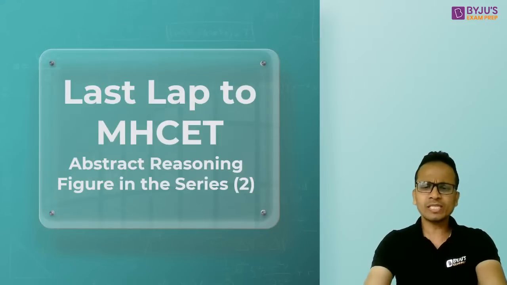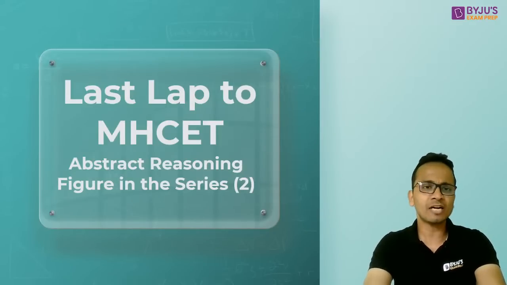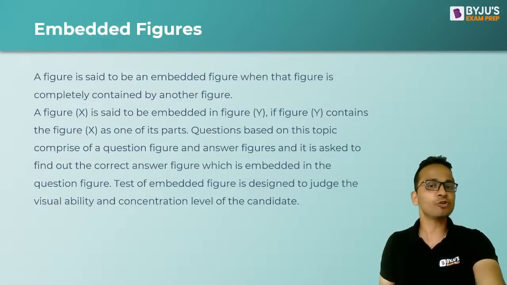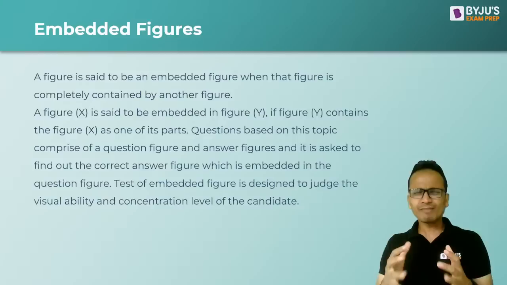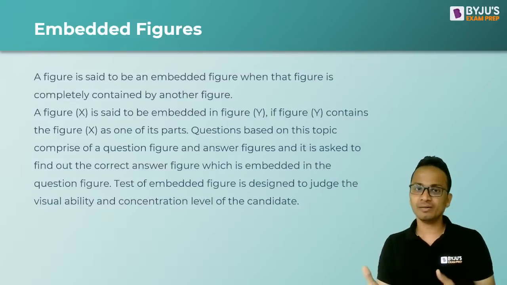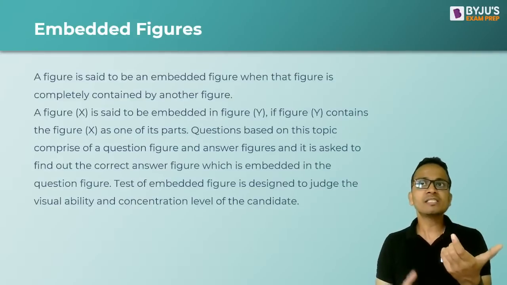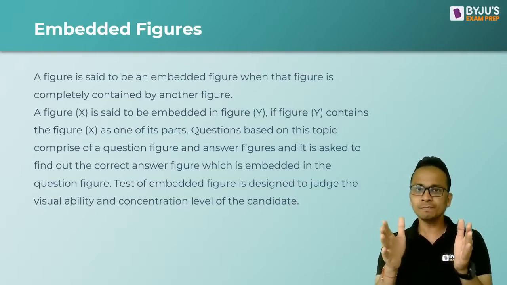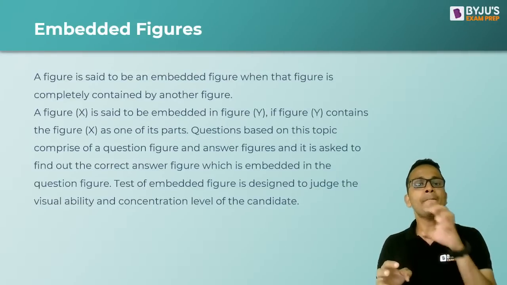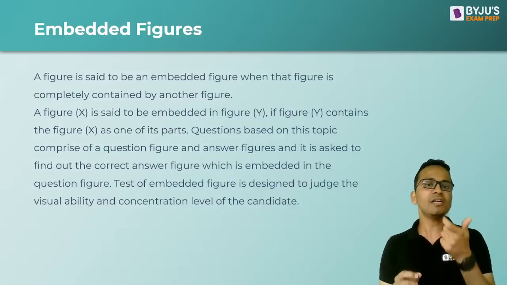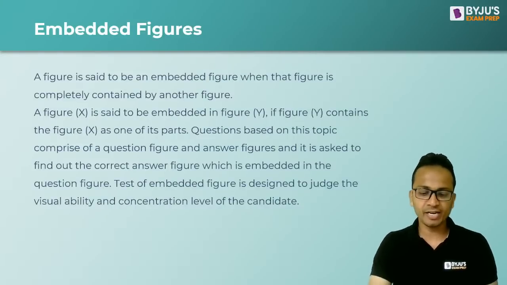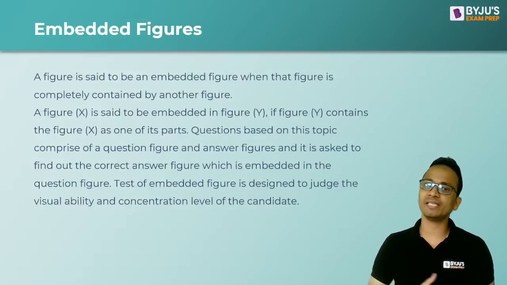So friends, let's start this session with different types of questions on abstract reasoning. The first few questions will be based on embedded figures. Now, what do we mean by embedded figures? A figure is said to be embedded in another figure if it is completely contained in the other figure. So let's say there are two figures, figure A and figure B. I can say that figure A is embedded in figure B if figure A is a part of figure B. So you will just have to identify if a particular figure is embedded in another figure or not.